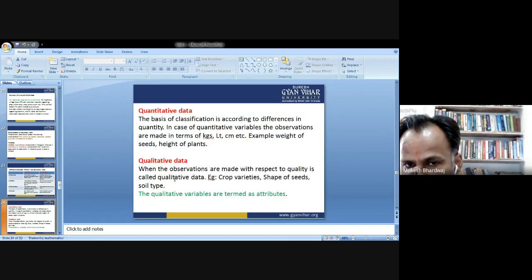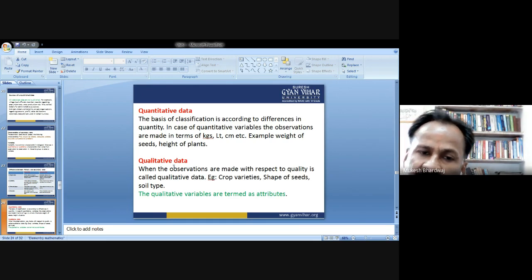Now, quantitative data and qualitative data. The data is of two types, further classified as quantitative data and qualitative data. As the name itself defines, quantitative means the data which is in quantity, and qualitative means the observations which are highly based on their quality.